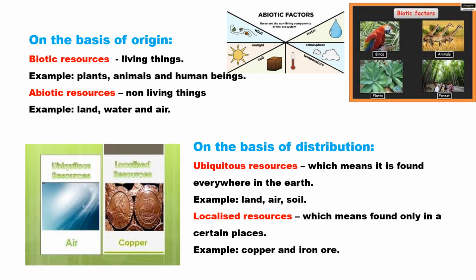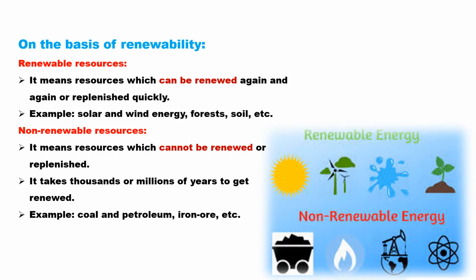So let's take an example. Land, air, water, and soil are found everywhere on the earth, so these resources come under ubiquitous resources. Take the example of iron ore and copper. These are found only at certain places, in localized areas. So this type of mineral resource comes under localized resources.